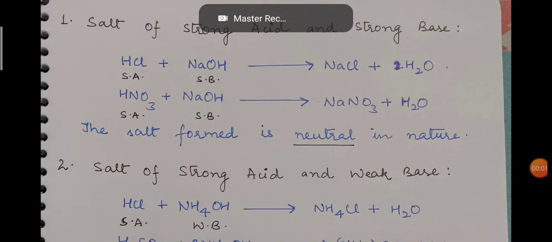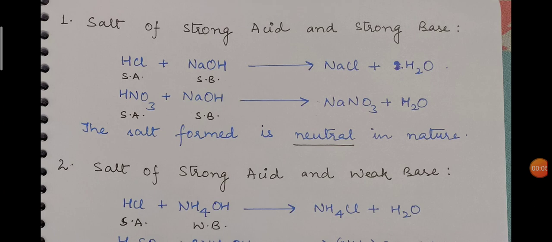Welcome everyone. So today we will discuss salts. There are three different types of salts: neutral, acidic and basic, and this depends on the nature of acids and bases used for the formation of salt. So that we will be discussing today with some examples, and this topic is very important